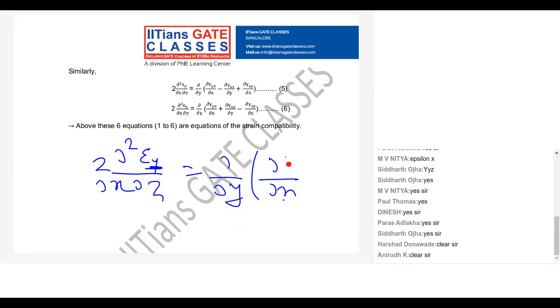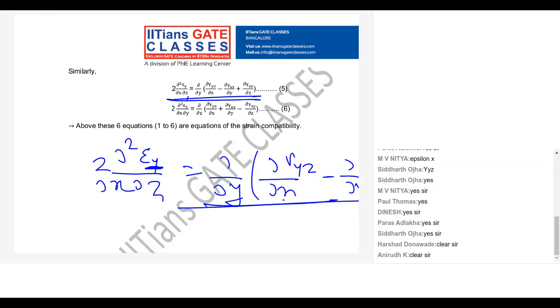So x, then yz, then negative y, because it is epsilon y, so ∂/∂y gamma zx plus ∂/∂z gamma xy. Is it clear? You can see this equation here, guys.